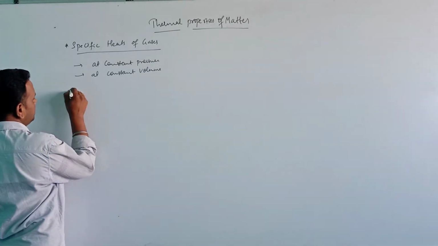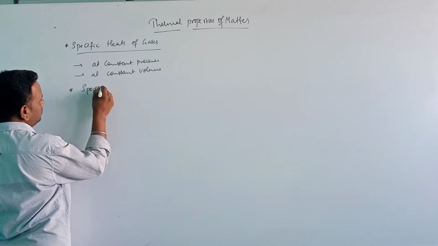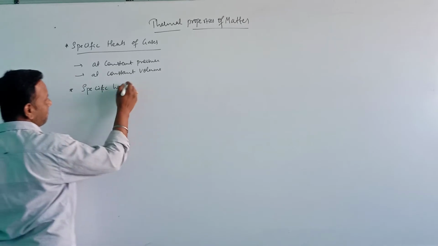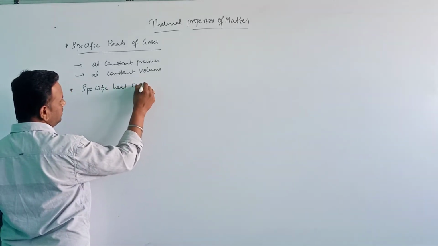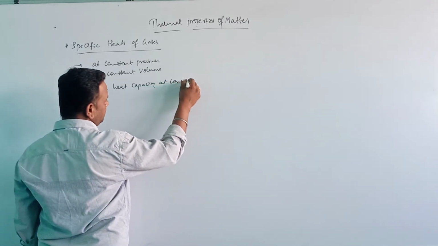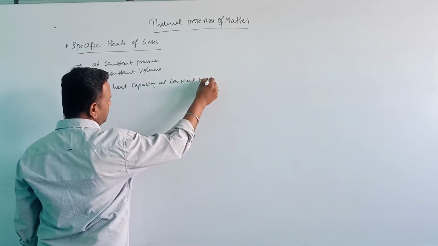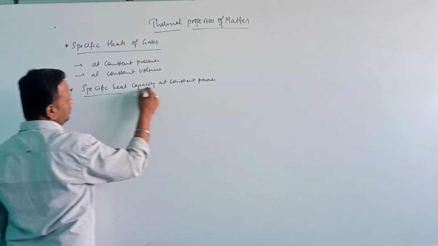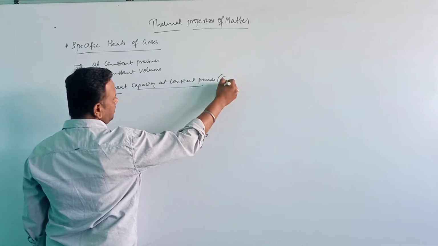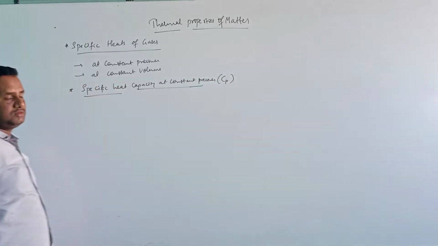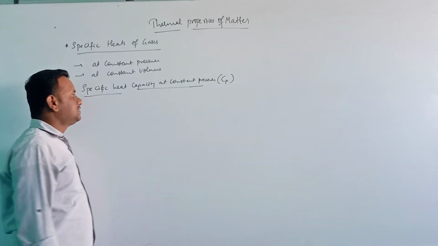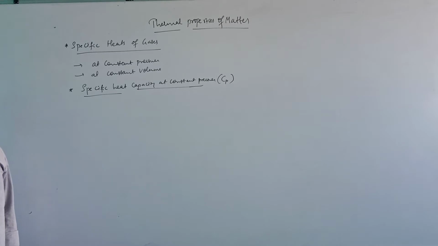The first one is specific heat capacity at constant pressure, which is denoted by Cp. Now, how are we defining this specific heat capacity at constant pressure?